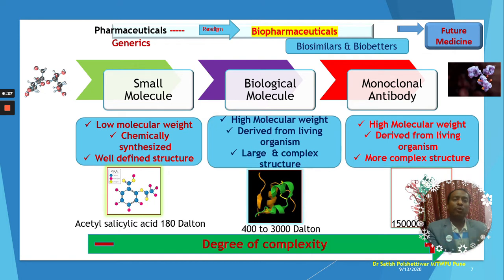Now moving to the monoclonal antibody, which is very specific because it has specificity and selectivity to that particular site. That is called an antibody, which has a specificity and a high molecular weight, derived again from living organisms, with more complex structures, having molecular weight more than 15,000 Daltons. So we need to understand we are moving towards future medicines.